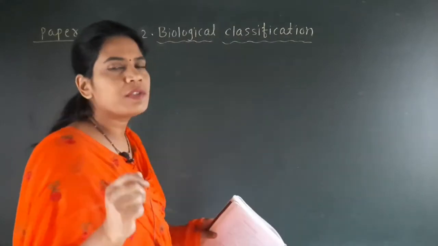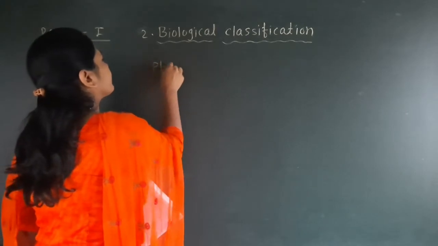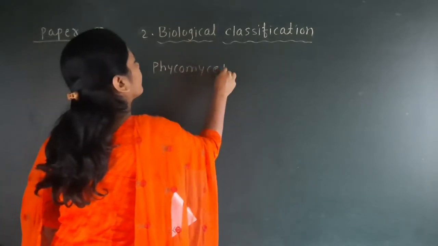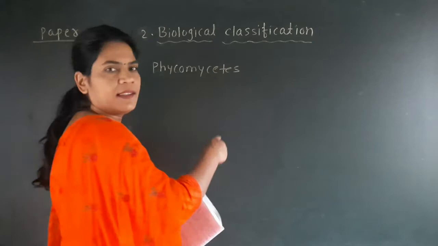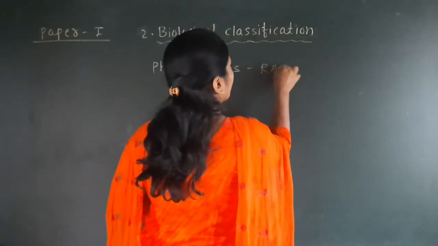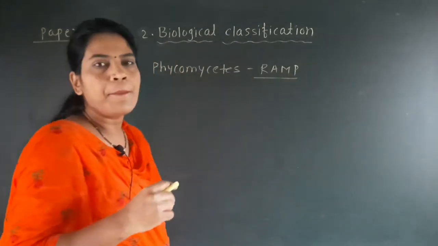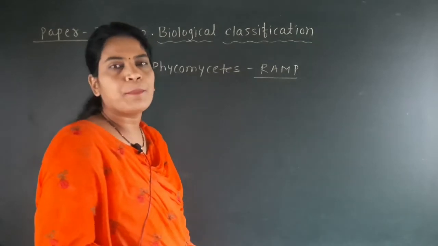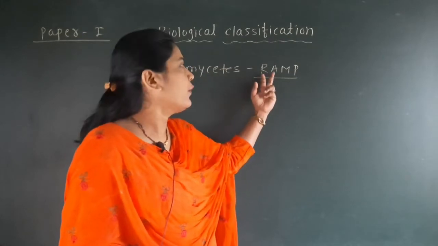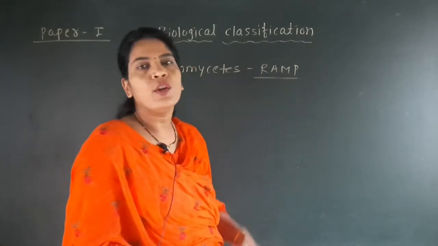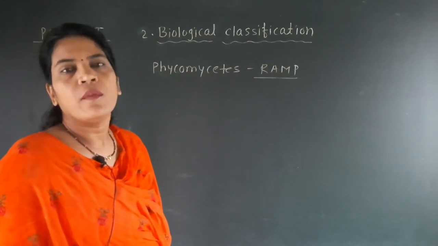So for the first group of the fungi, that is called the Phycomycetes, we have seen one trick, and the name of that trick is RAM. Here we have seen that RAM means there are three examples which belong to this Phycomycetes. R for the Rhizopus, A for the Albugo and M for the Mucor. So Rhizopus, Albugo and Mucor are the examples of the group Phycomycetes.